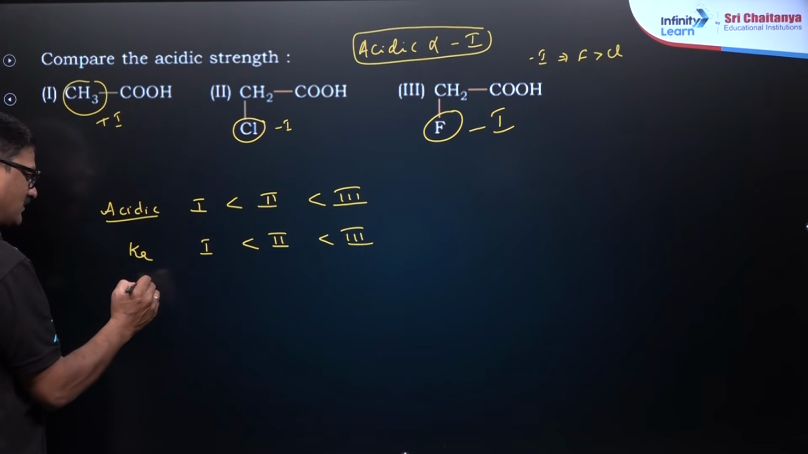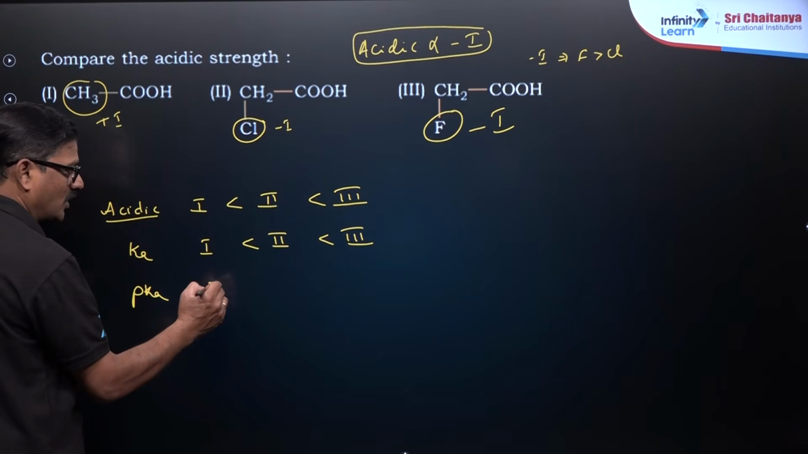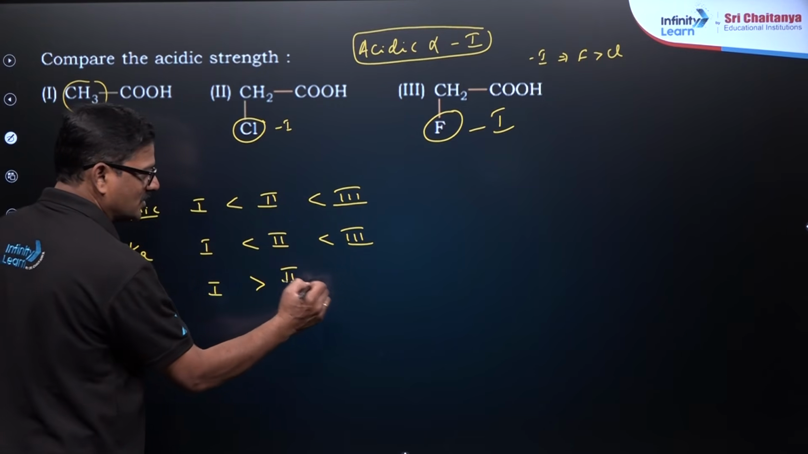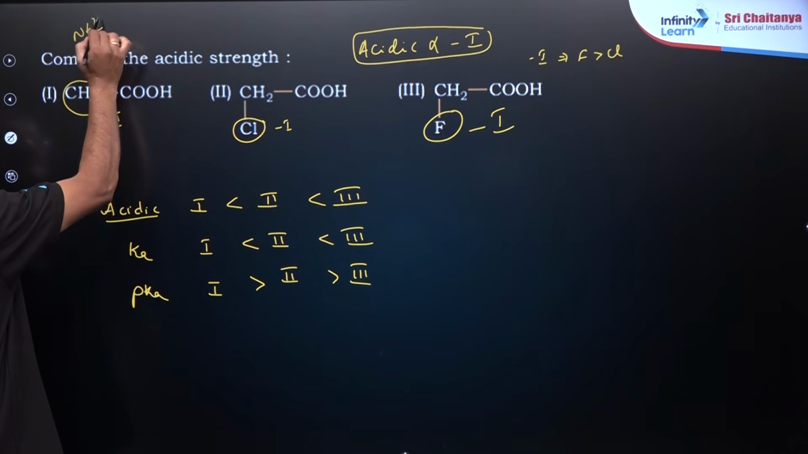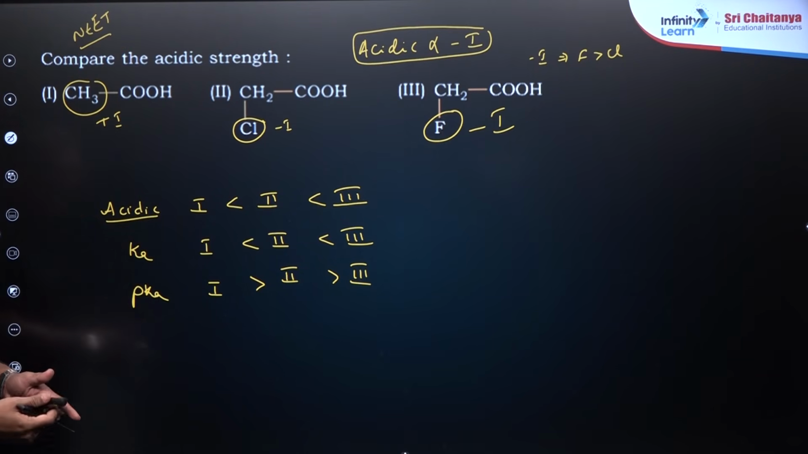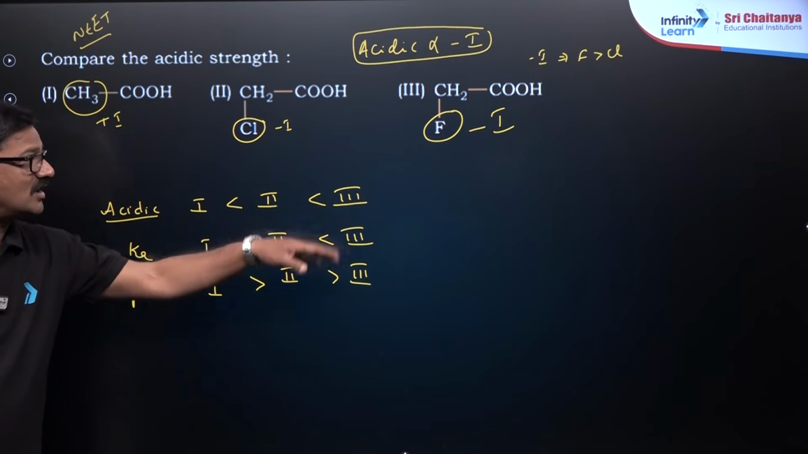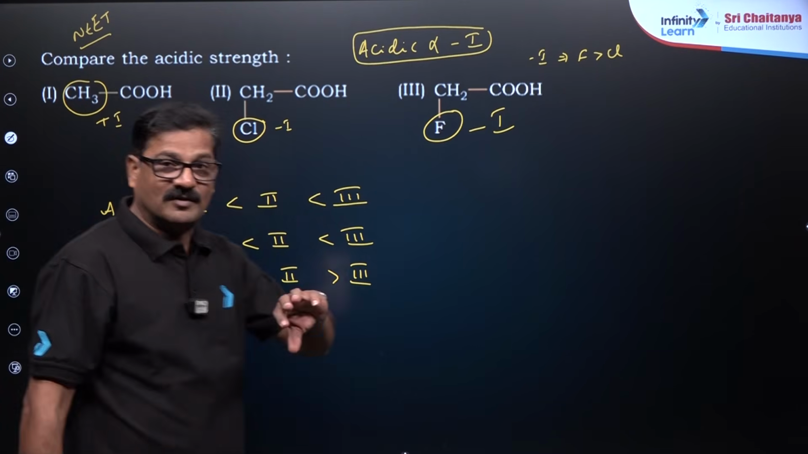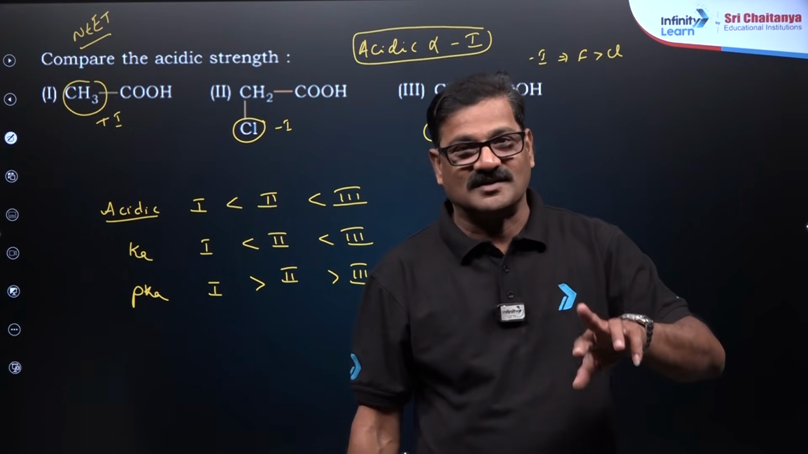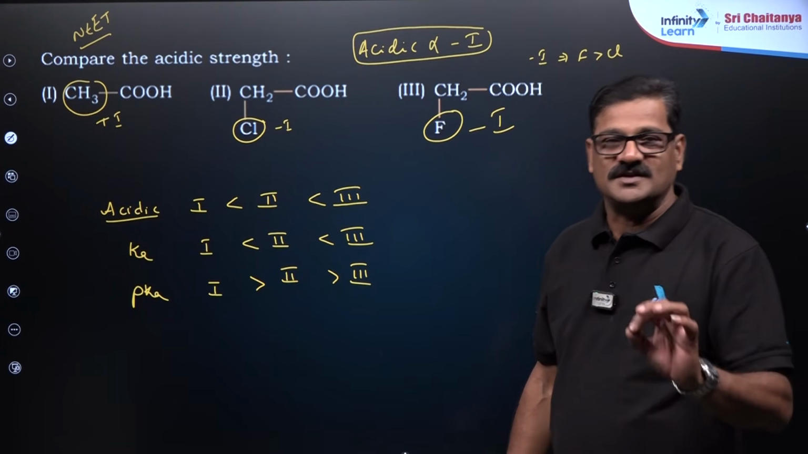What is the pKa value? 1 is greater than 2 is greater than 3. So in the NEET examination, be careful what exactly is asked and how the options are going to be tracked. You will be given various options: which of the following is correct, which of the following is not correct. So each and every question is so valuable.